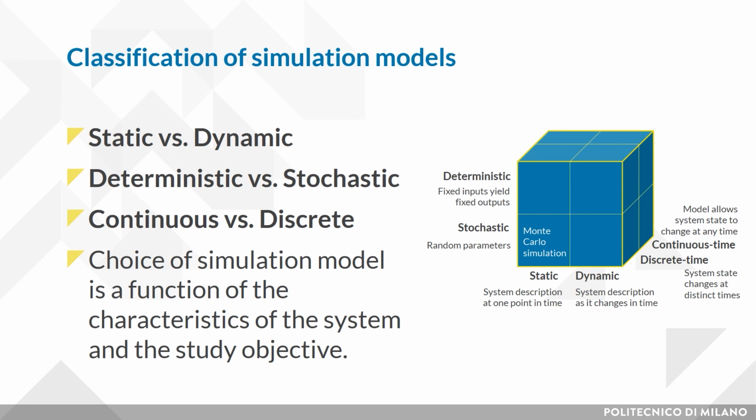In this case, the systems modeled are dynamic and almost invariably stochastic. Finally, you can even have systems which are both stochastic and static. In this case, you will perform Monte Carlo simulations. So, in conclusion, the choice of simulation model is a function of the characteristics of the system and the objective of the study.